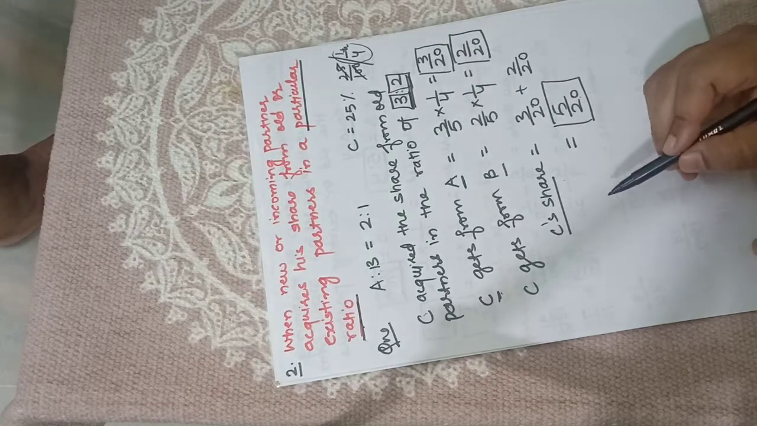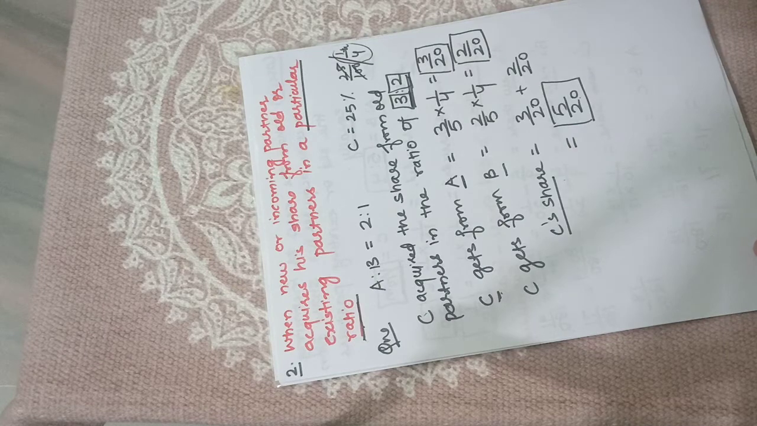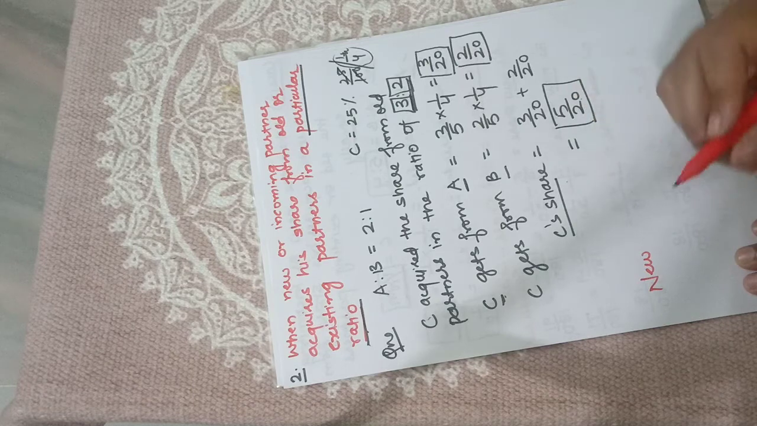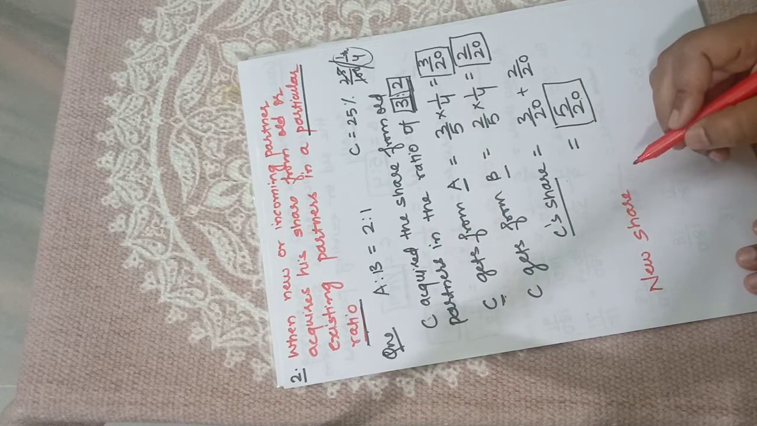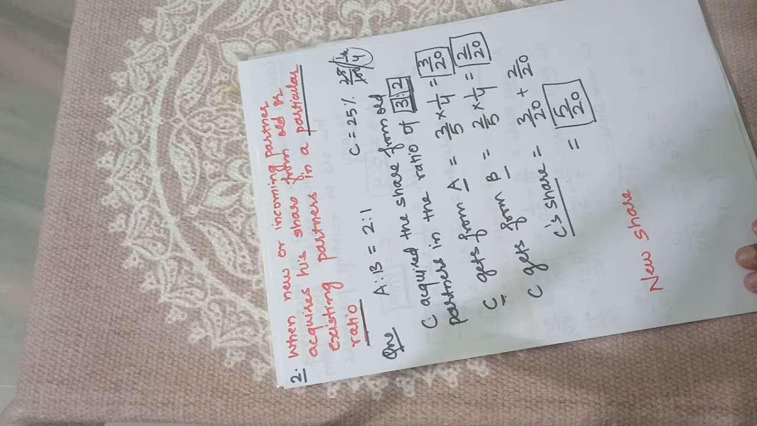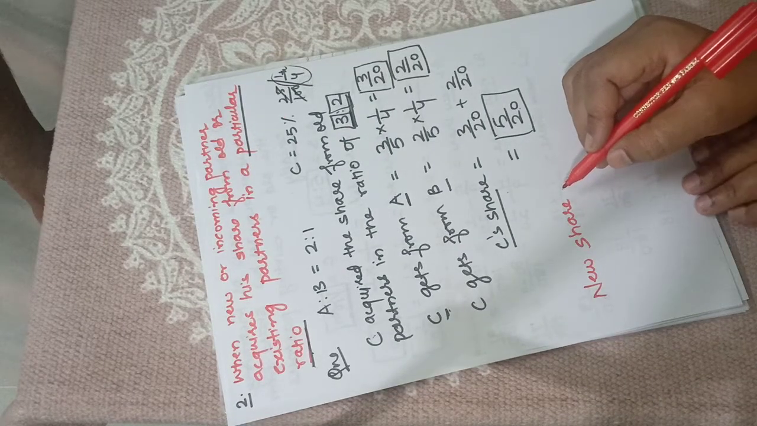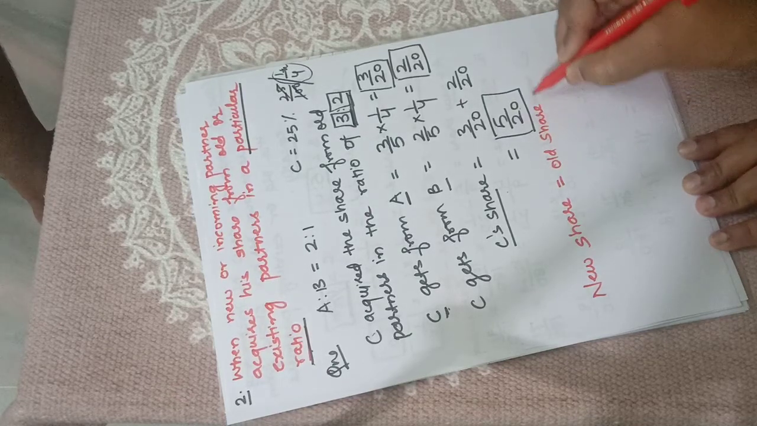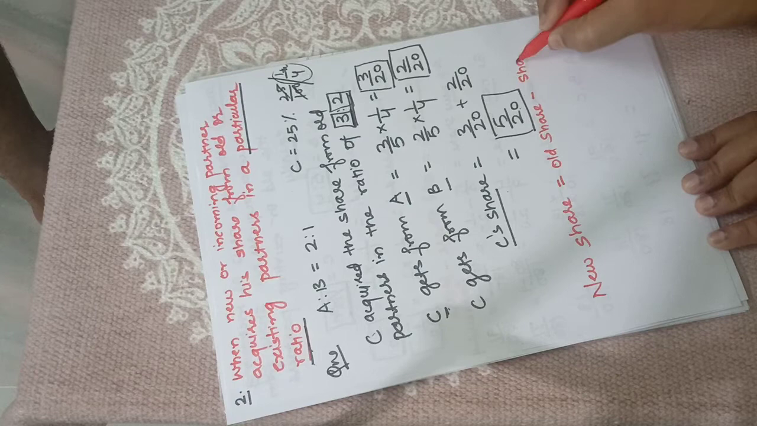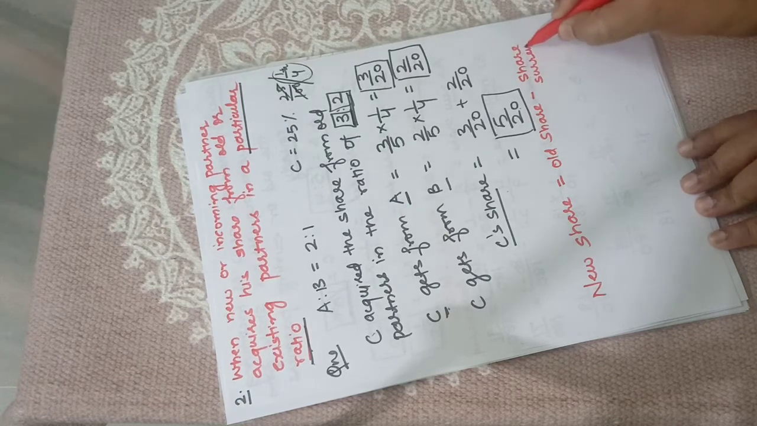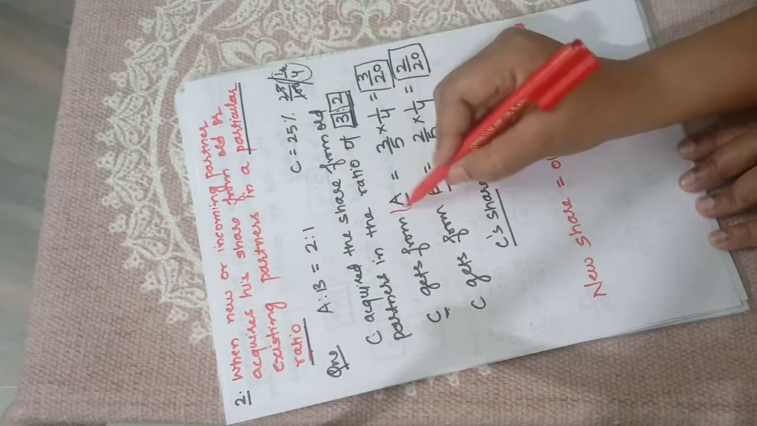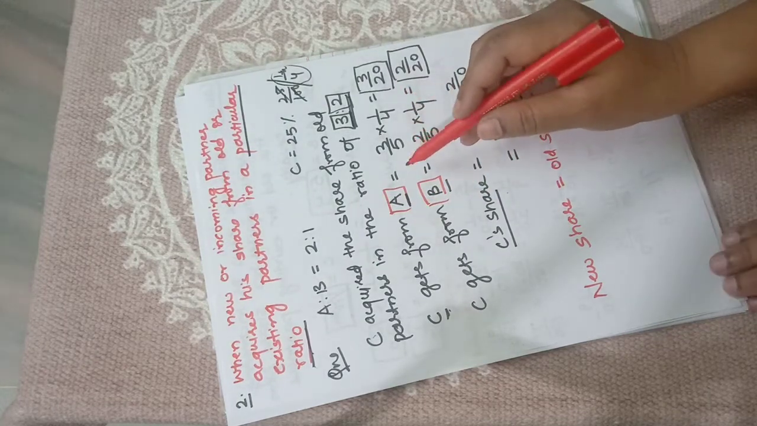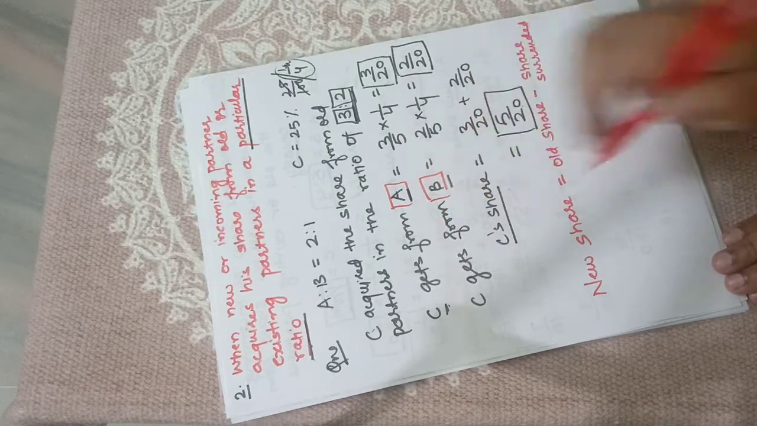Now who left? Our old partners. For old partners, we know how to calculate the new share in this surrendered case or the sacrificed case. We will calculate the new share by this formula, which I have written earlier also: old share minus share surrendered. Because the old partners A and B have sacrificed some part of the profit in favor of C.